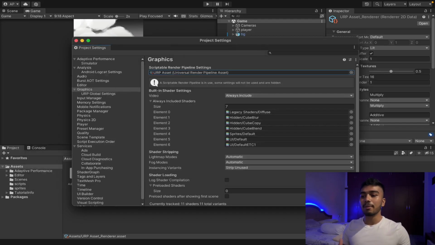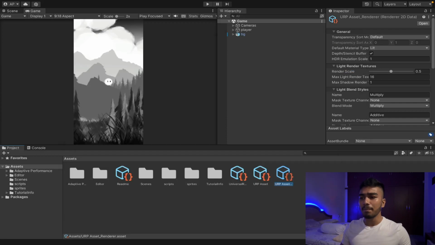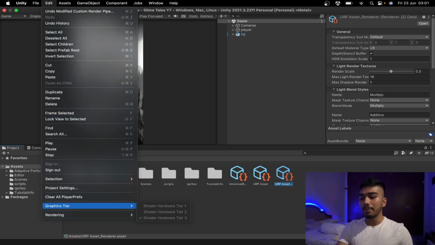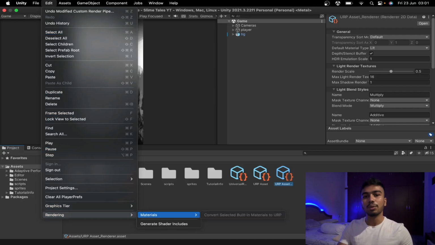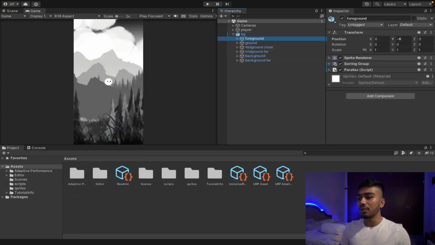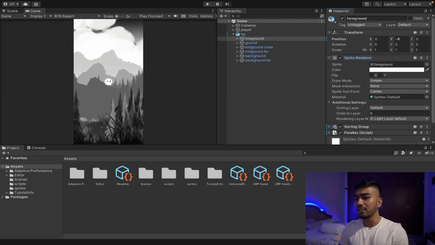Now the Universal Rendering Pipeline is fully set up and we can start implementing. Sometimes you need to update the materials, so that's what I'm showing right now. Okay, so the first thing we need to do is update all the sprite materials to react to lighting.